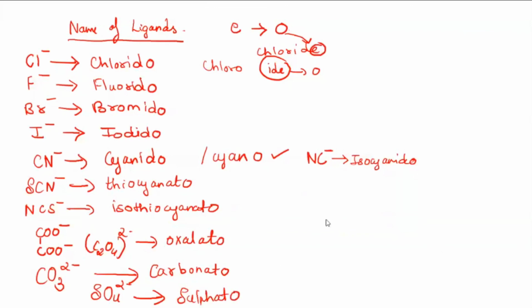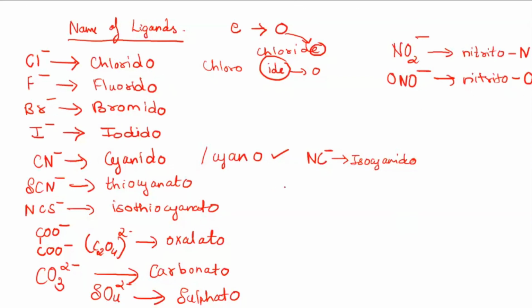Then there are certain neutral molecules also. And even for ambidentate ligands, I will write them here. You are familiar with this. NO2 minus, where nitrogen is linking, you will write as nitrito N. If it is written like this, ONO minus, then it is linking through oxygen, nitrito O. These are the ambidentate ligands.